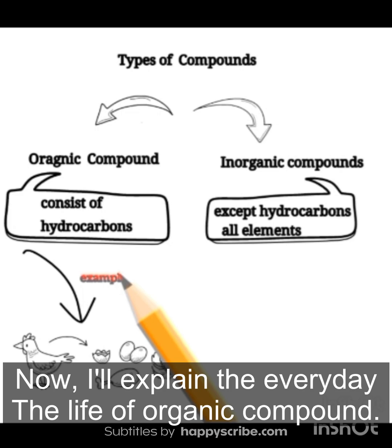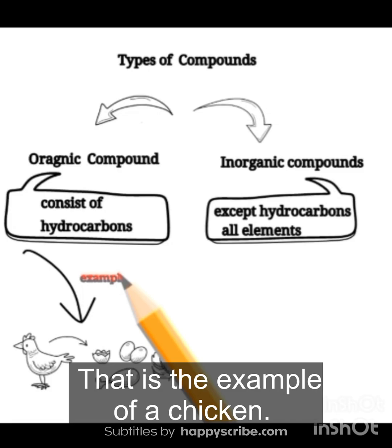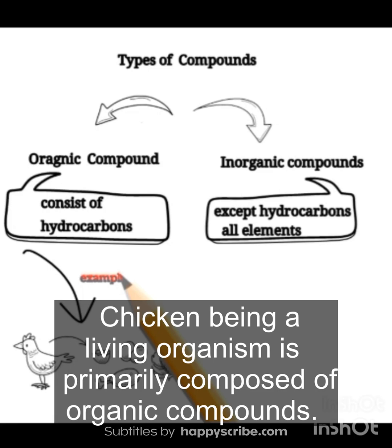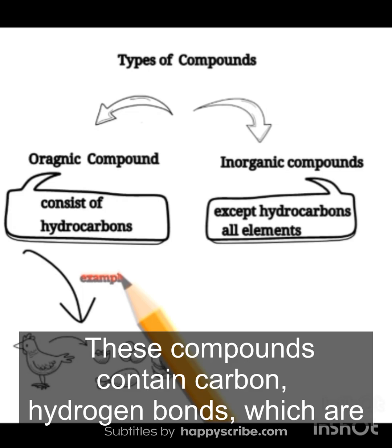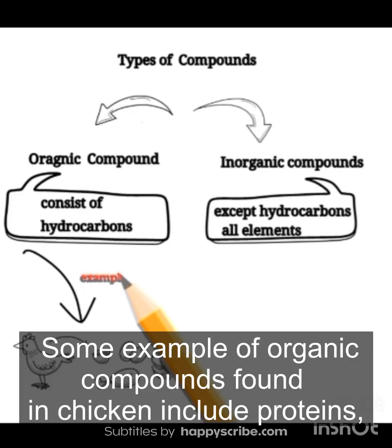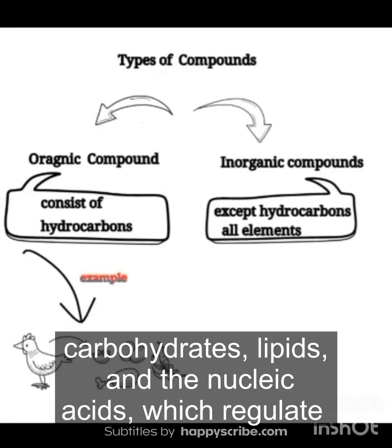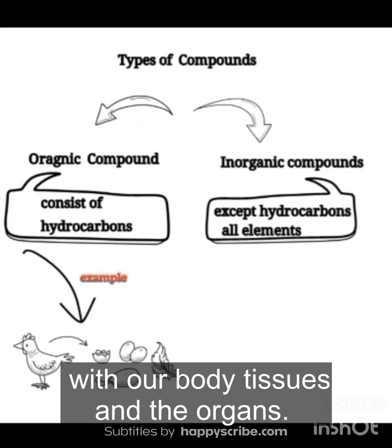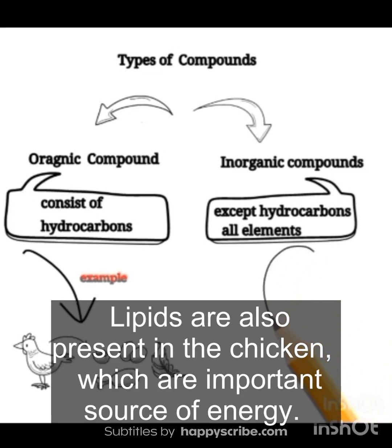Now I will explain the everyday life example of organic compound, that is the example of a chicken. Chicken, being a living organism, is primarily composed of organic compounds. These compounds contain carbon-hydrogen bonds, which are characteristic of organic molecules. Some examples of organic compounds found in chicken include proteins, carbohydrates, lipids, and the nucleic acids, which regulate our body tissues and the organs. Lipids are also present in the chicken, which are an important source of energy.